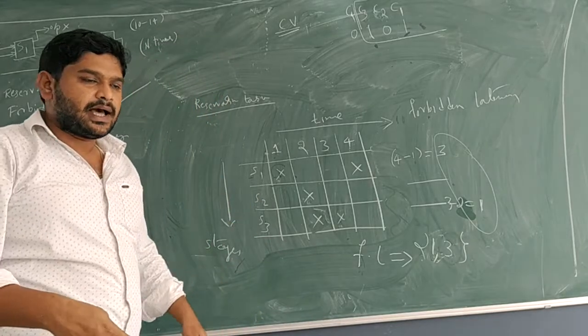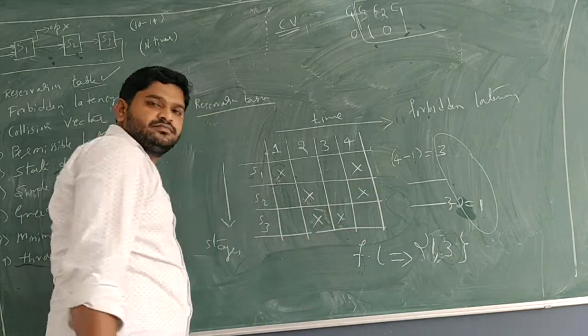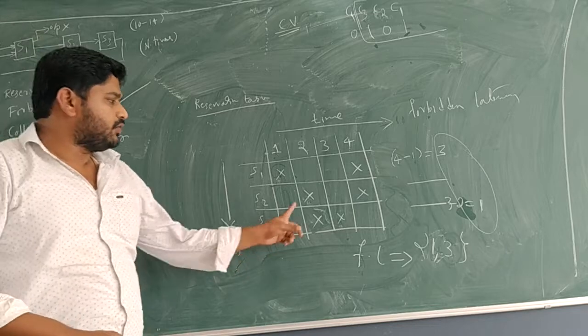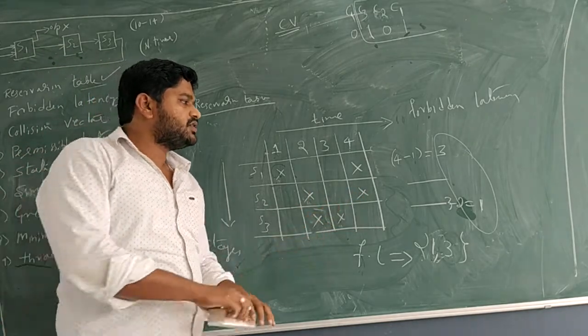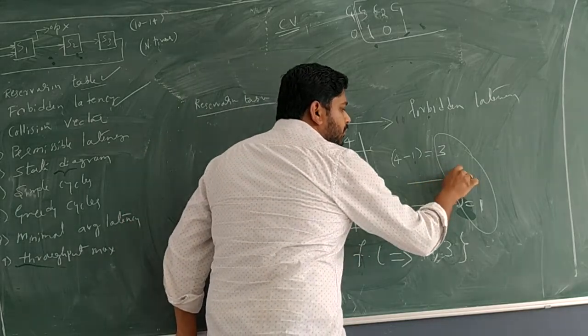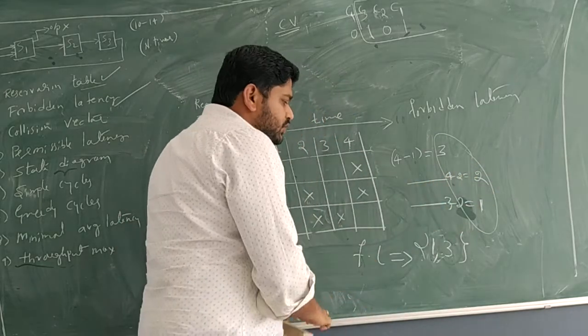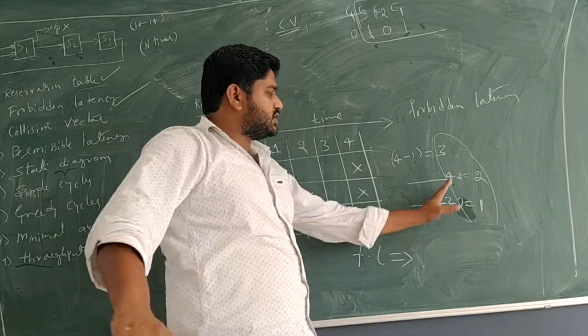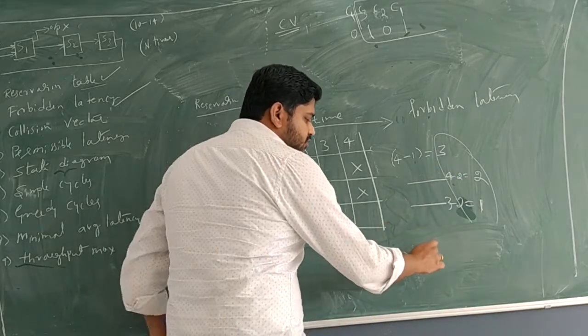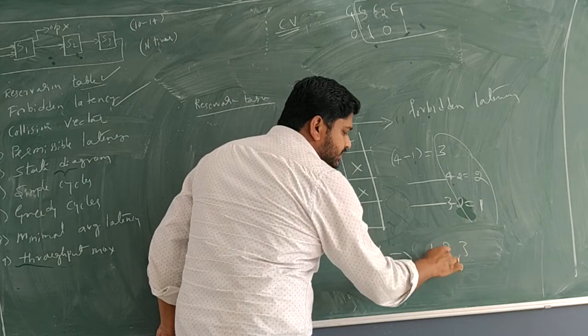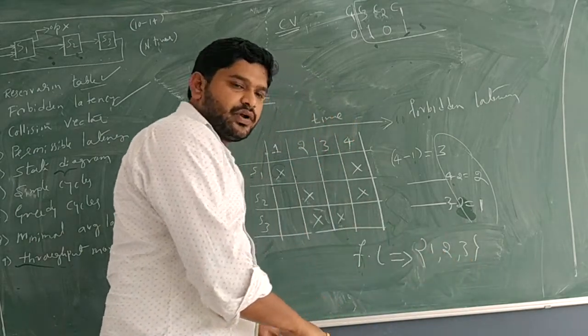So what happens in another case? Let me take it like this. So here, what is the solution? 4 minus 2. What is the answer? 2. So now, what are the forbidden latencies we are getting? 1, 2, and 3. So that time, what do we have to do?